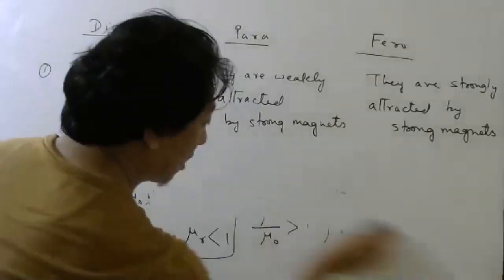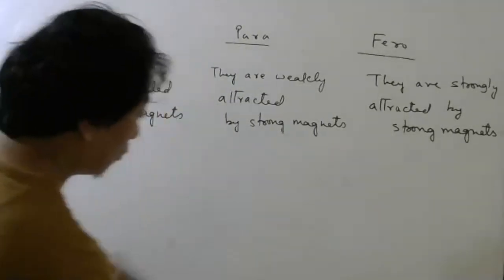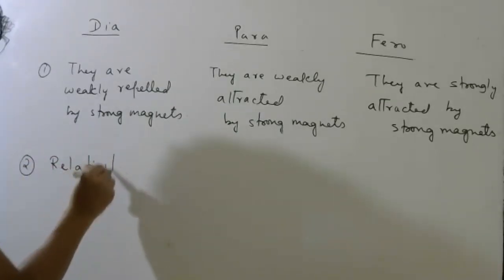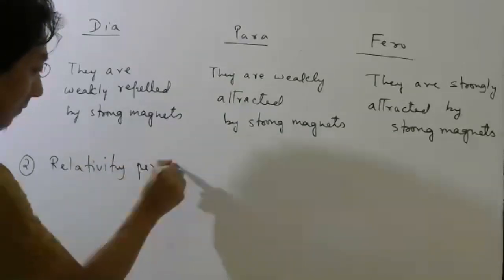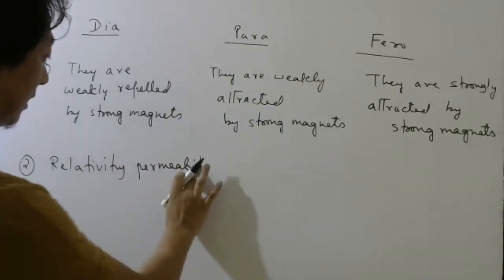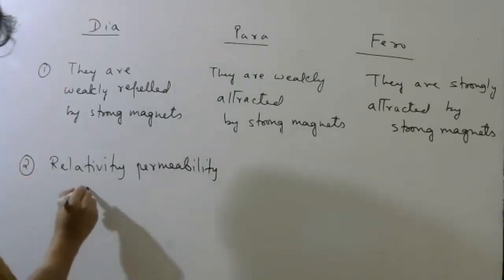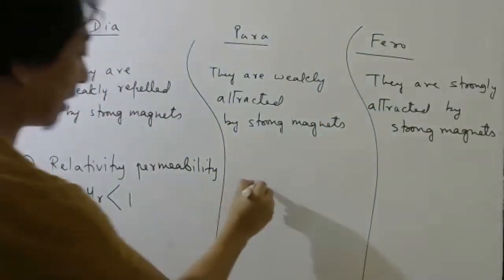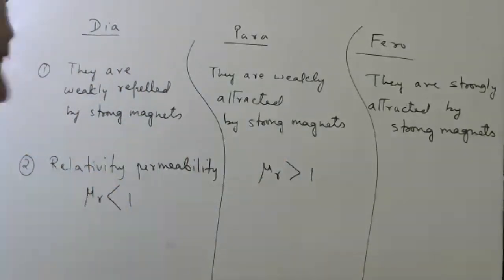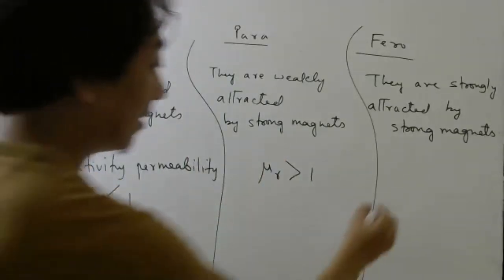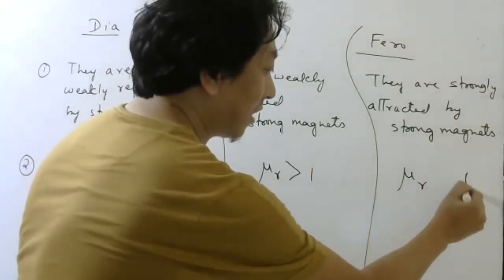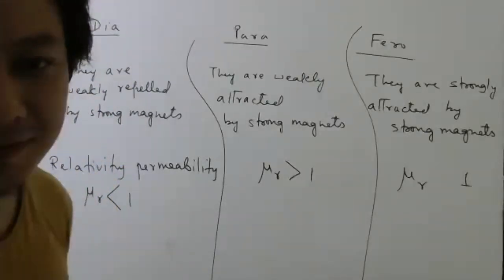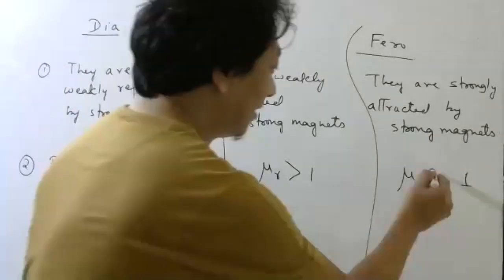So for exam purpose, what you should write, with spelling you have to write, okay? Relative permeability, relative permeability, mu r is less than 1. Here what you should write, I will write greater than 1. But in exam, please write the name. Can anyone tell me here what symbol I should write? Less than 1, equal to 1, greater than 1.